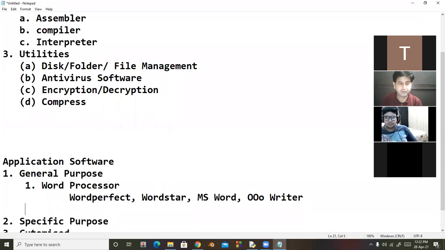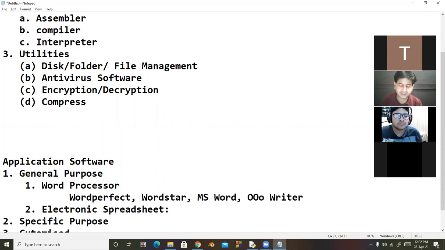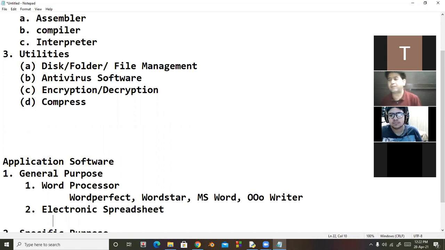Second type of general purpose application softwares is electronic spreadsheet. In this we can create a spreadsheet. What is a spreadsheet? It is a collection of rows and columns in which we can make calculations, simple and complex calculations. Example is MS Excel.